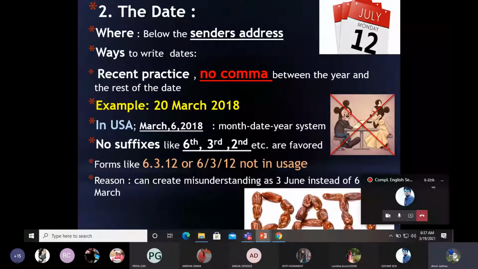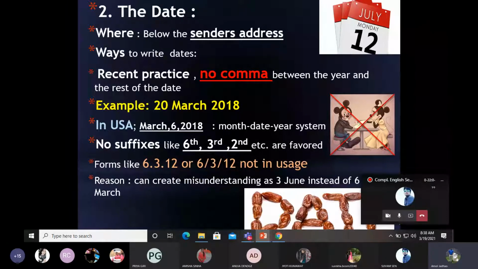Date has to be mentioned. There were different formats of writing dates, as we discussed in the previous session also. One example is already given on the slide itself: 20th March 2018. In the USA, there is a different way of writing the date. They begin with the month, then the date and the year.